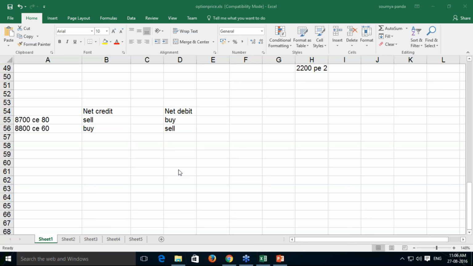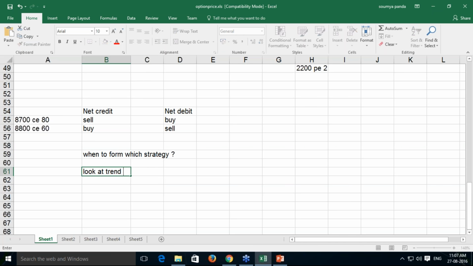So broadly I have told you net credit strategies, net debit strategies, then based on your objective you form any Greek neutral strategies. Now coming to the most important part of my discussion, when to form which strategy. While forming these strategies, any option strategy whenever you form, first you need to look into the trend.